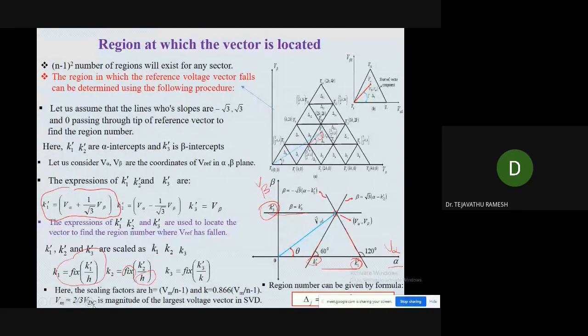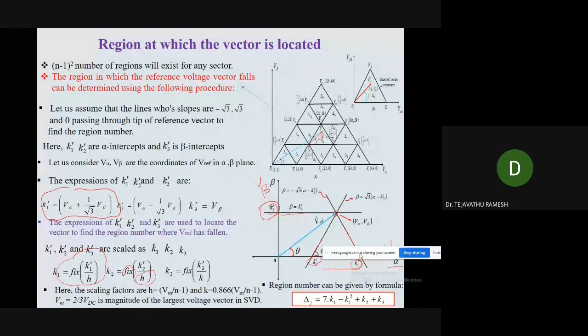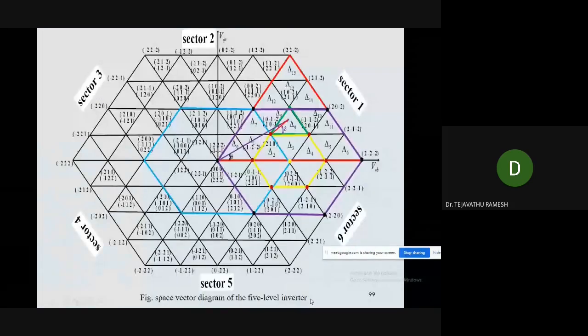So now here you can see the region number. The region number we can find out from the formula delta J is equal to 7 K1 minus K1 square plus K2 plus K3. So by using this equation, we can identify the region number. This K1, K2, and K3 we are getting from these three equations. If you substitute this K1, K2, K3 in this equation, it will give you the region number.